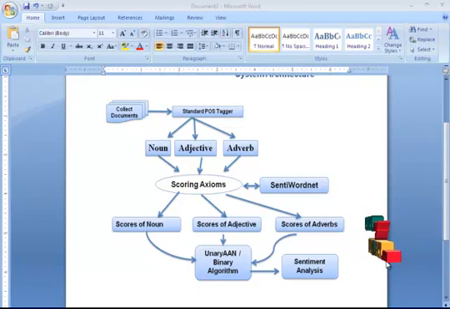Before that, the noun domains, adjective domains and adverb domains are segregated. Of course, one word may belong to more than one domain. Let's assume that it belongs to adverb. If I take a word such as "totally", it may belong to more than one domain.